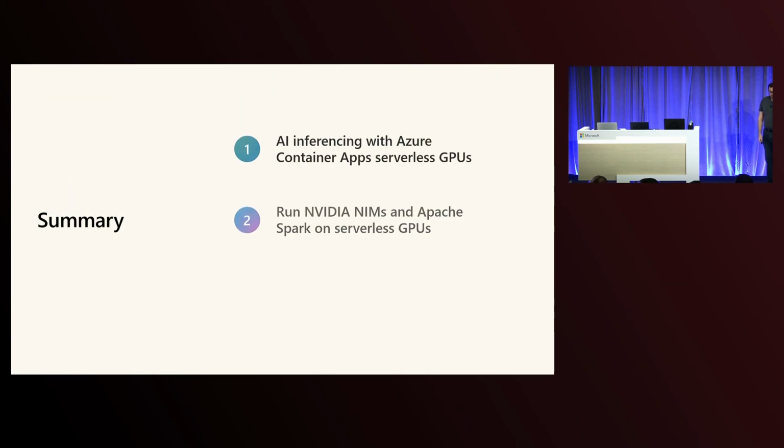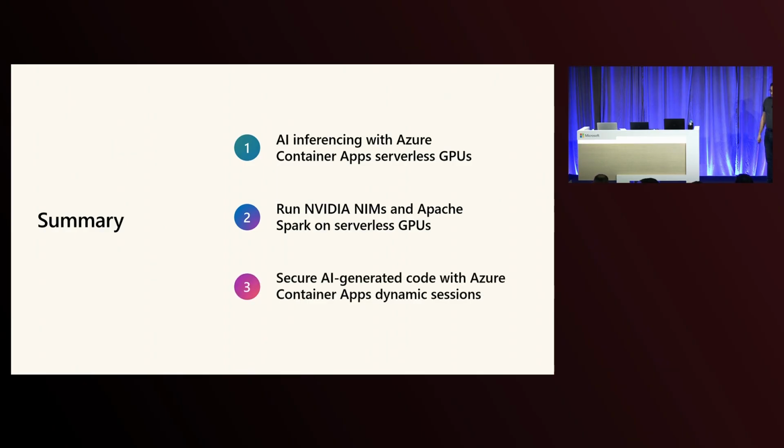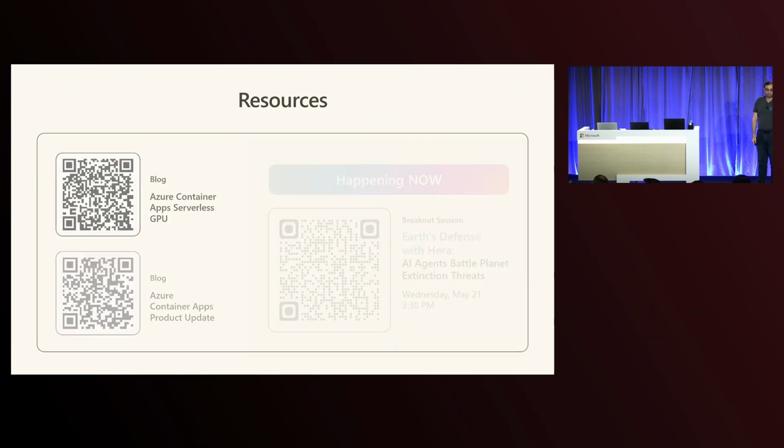So with that, just as a quick recap, we talked about three different things today. We talked about how we can do serverless GPUs for the inferencing scenario, which Gary walked through. We talked about how you can then take the same serverless GPUs and run more of those multi-GPU, multi-node scenarios, which Alex covered. And then we also talked about how you can have secure AI-generated code using dynamic sessions and how you can have GPUs accessible to those.